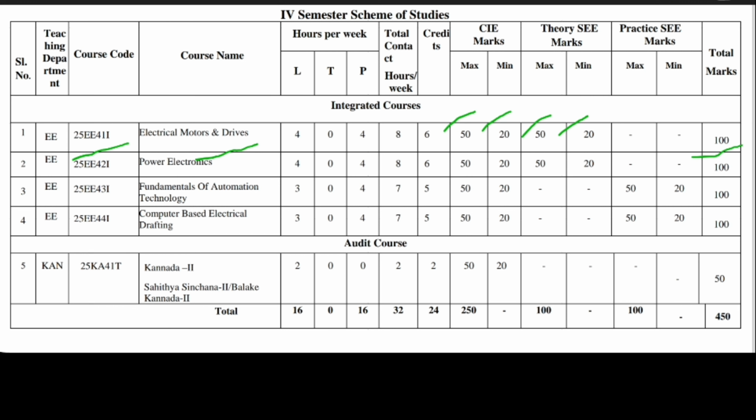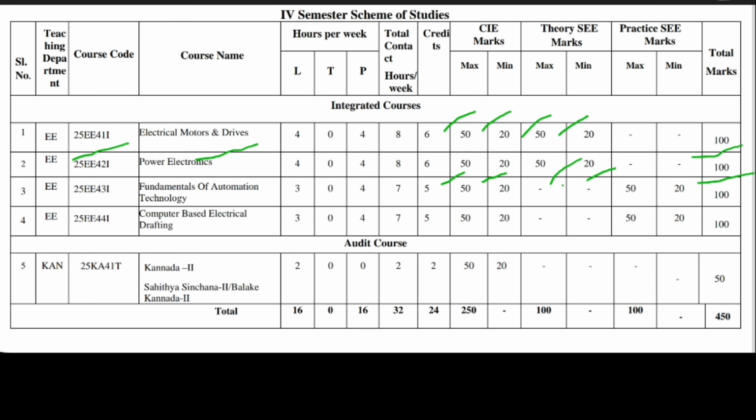Coming to the next subject, 25EE42I. The subject name is Power Electronics. It also has CIE 50 with 20 minimum marks, and a theory exam of 50 marks with 20 minimum. The total will be 100. Two theory subjects and two practical subjects are given in each semester.